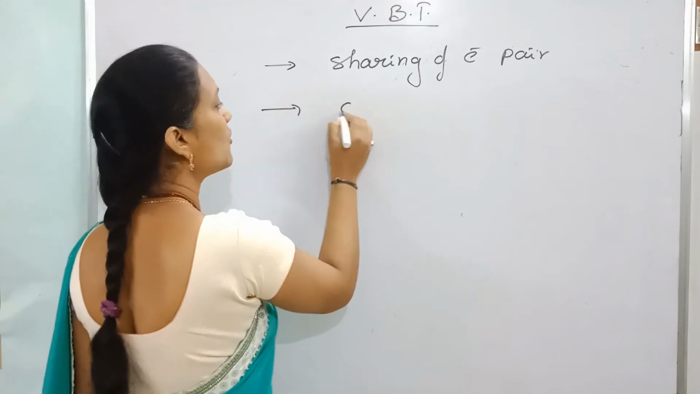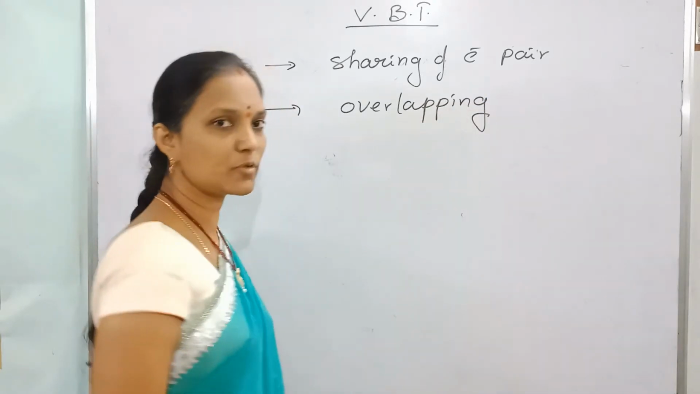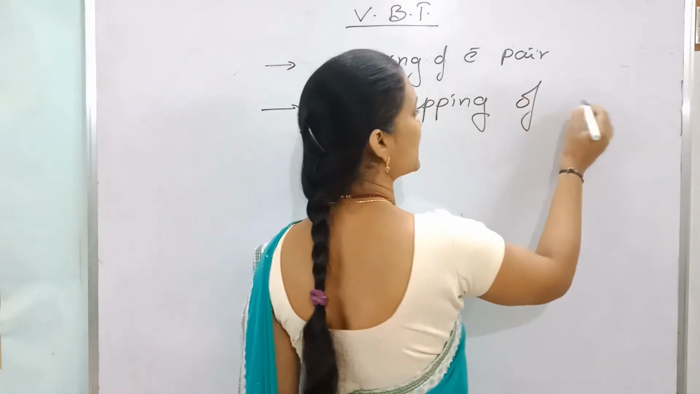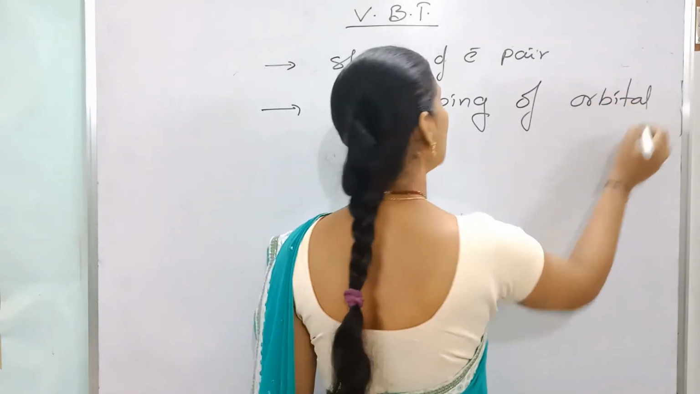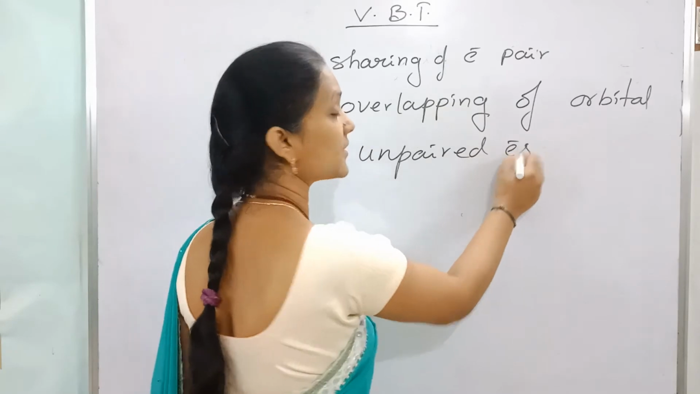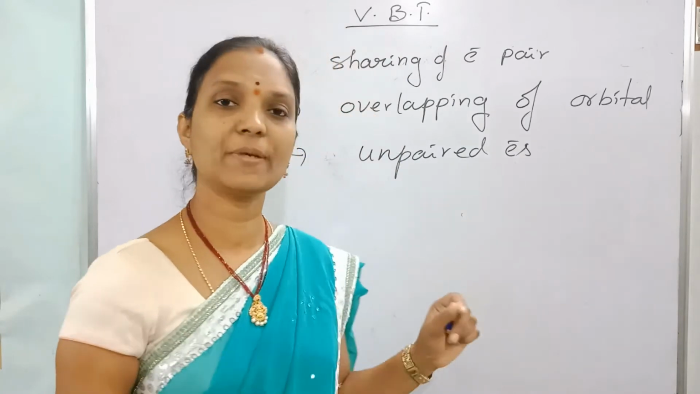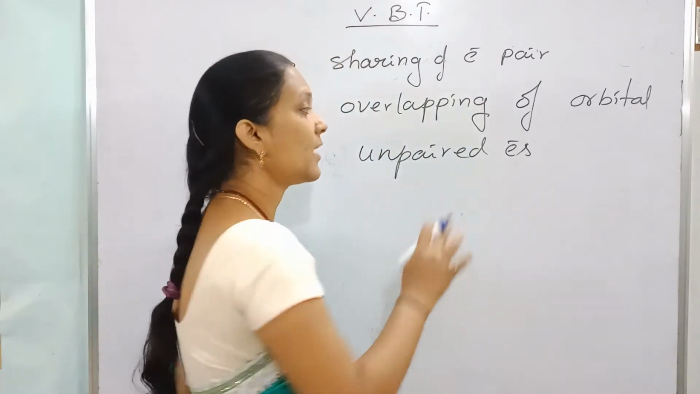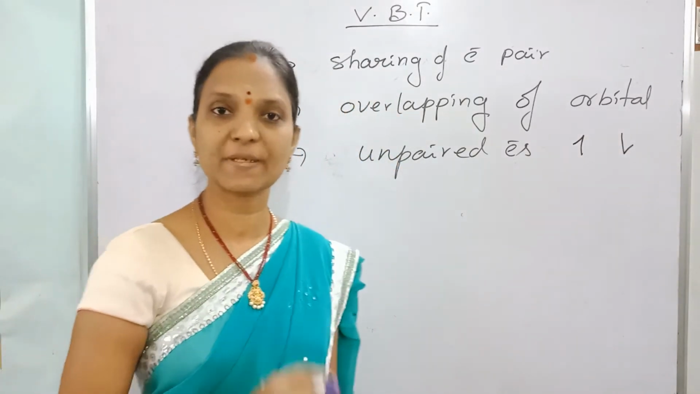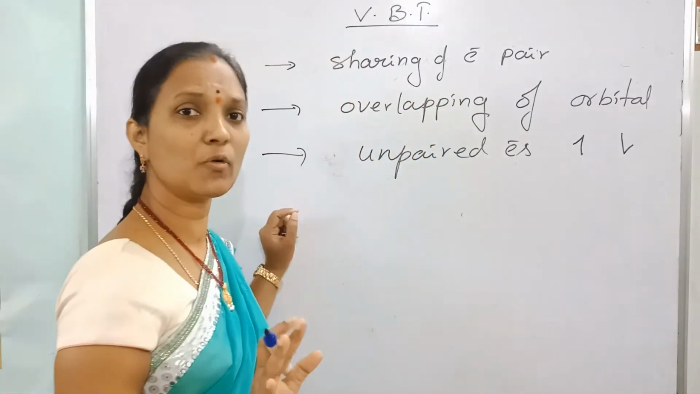According to VB theory, covalent bond is formed due to sharing of an electron pair, but before sharing, overlapping of orbitals takes place. Only orbitals with unpaired electrons are involved in overlapping. Orbitals with paired electrons or vacant orbitals are not involved. And the electron spins must be in opposite direction. If the two spins are in opposite direction, then only overlapping takes place.